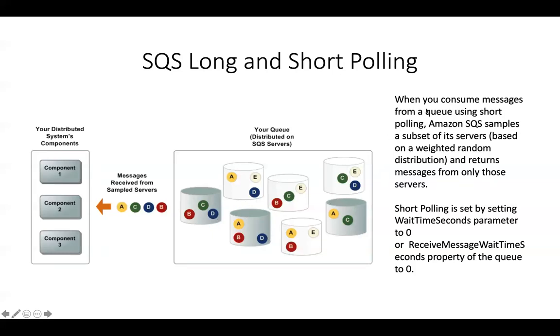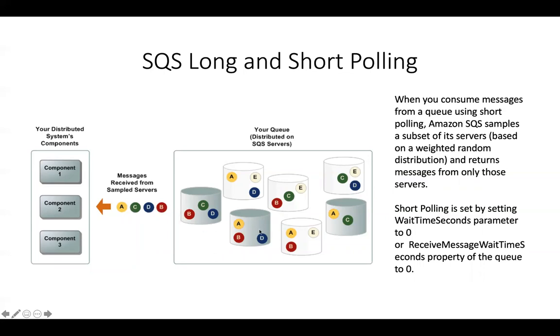So that's why it's mentioned over here that when you consume messages from a queue using short polling, it samples only a subset of its servers. It only sends a request to a subset of its servers and then returns the messages only from those servers. The subsequent request will send back the response with message E. But the first request only sends back A, C, D, and B because only a subset of the servers were queried.